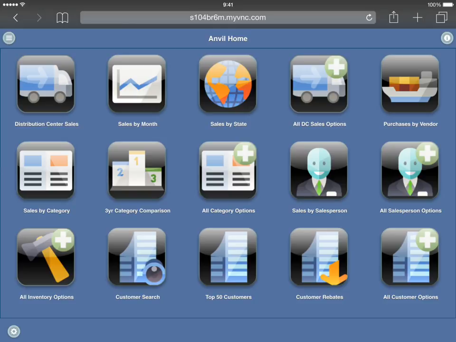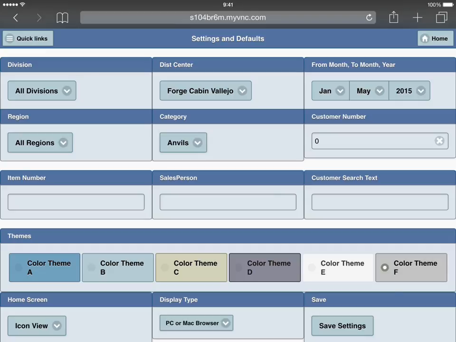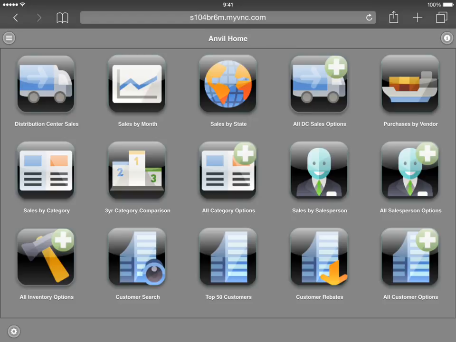All Anvil menus and display panels are responsive to the device being used, and all touch input is fully functional. Users can also select their own color schemes. This is one of my favorites.